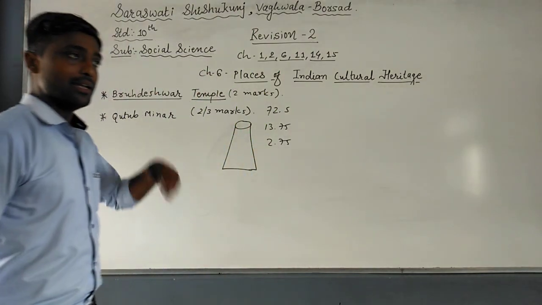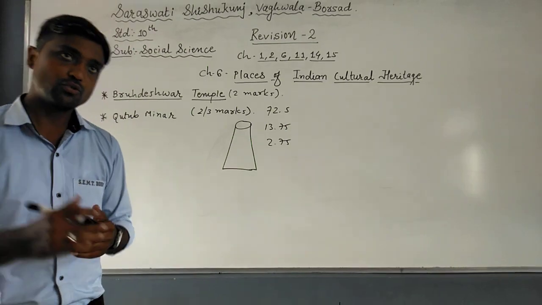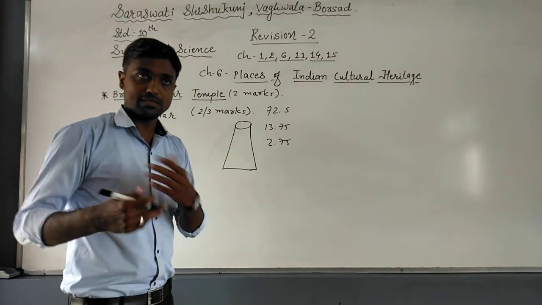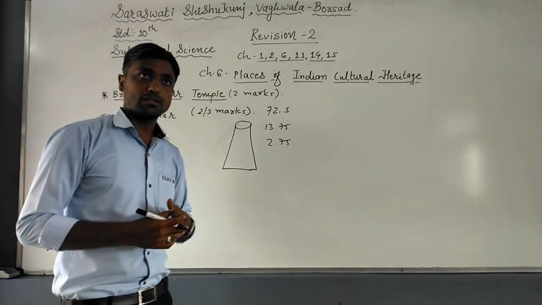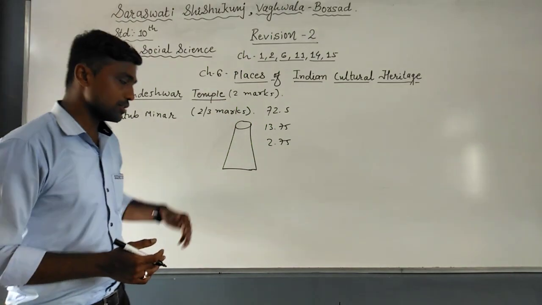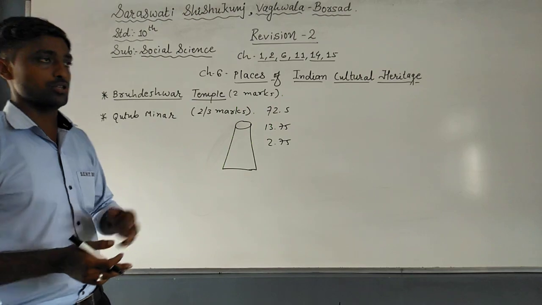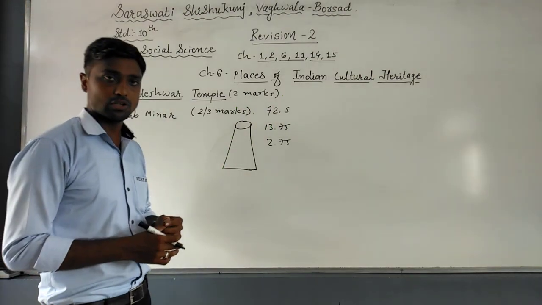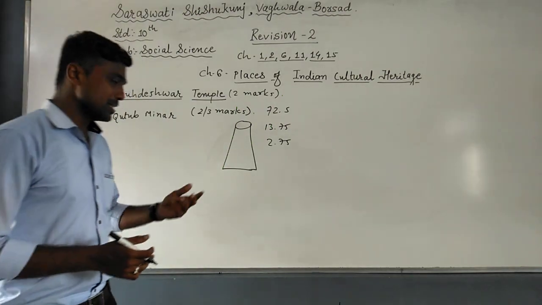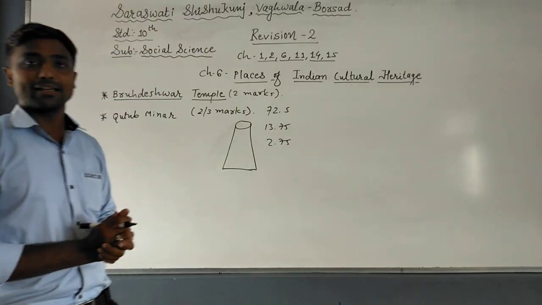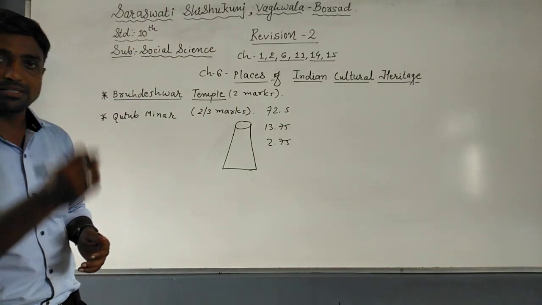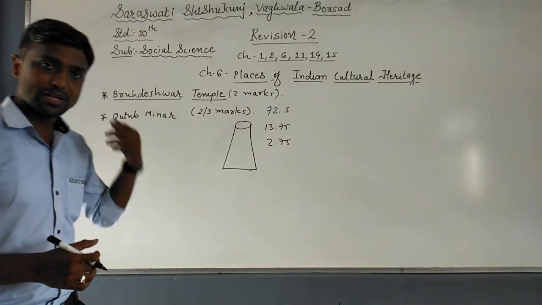In those days it was used for the azan for the Muslim religion. The entire construction was built with red stone. Even red marble was used in the construction of the Qutub Minar. Apart from this, verses of the Quran are engraved on some of the stones of the Qutub Minar. It is located in Delhi.